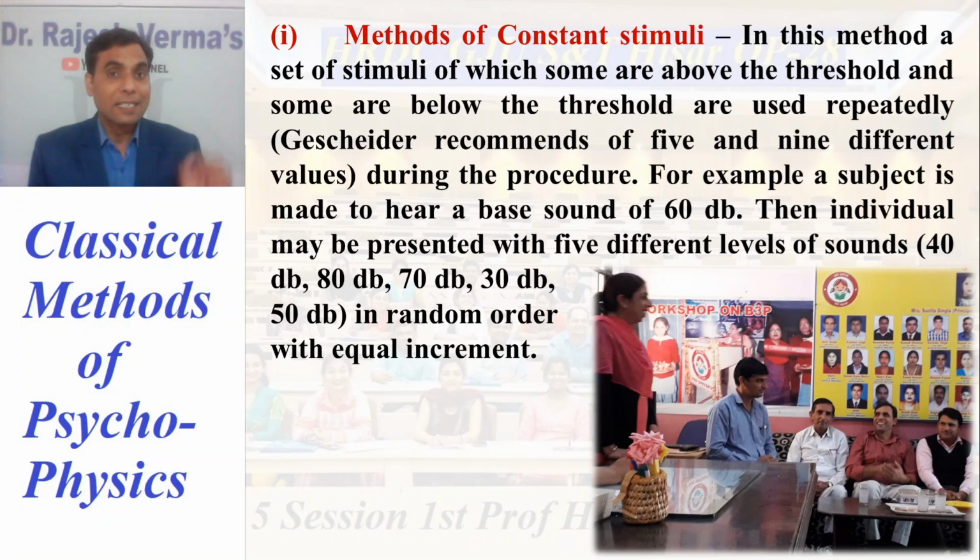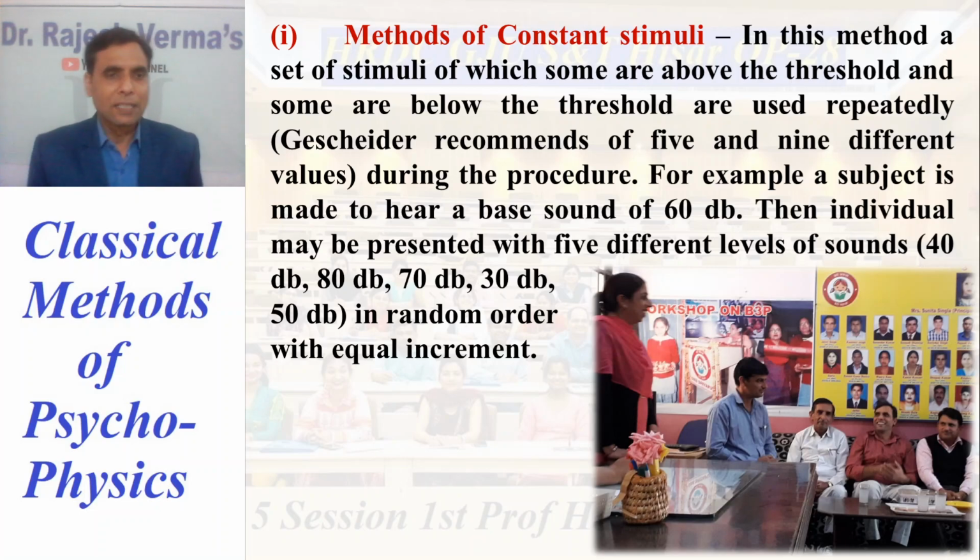A set of stimuli, some above the threshold and some below the threshold, are used repeatedly during the procedure or experiment.